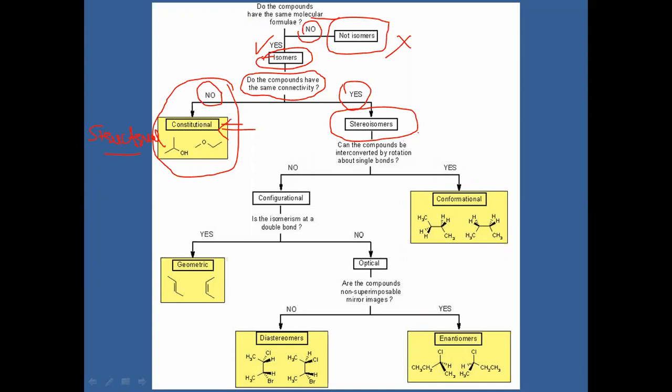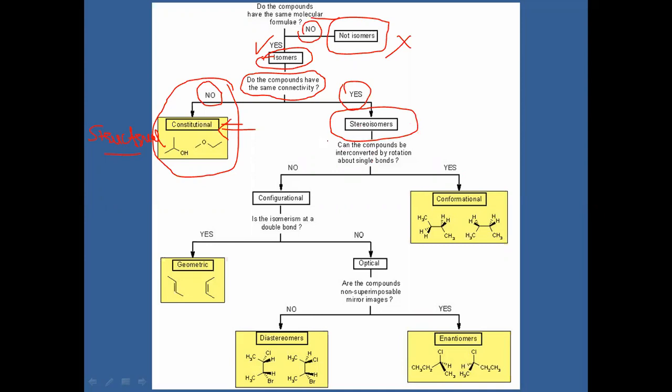Again, isomerism divides into two segments. Differing in structure is structural isomerism. Differing in the arrangement of atoms comes under stereoisomerism. Again, there is another question related to stereoisomerism: can the compound be interconverted by rotation about single bonds?